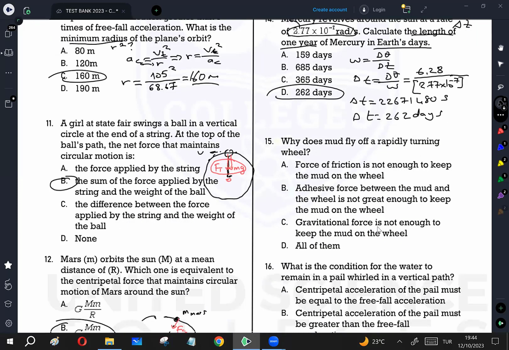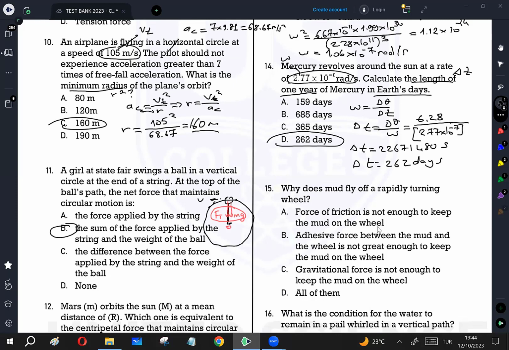So question number 15, why does the mud fly off a rapidly turning wheel? First, why does mud stay on the surface of the wheel when it is not rapidly turning? Some force must be keeping it on the circular path and it makes it stick on the surface of the wheel. That force is the adhesive force, which is between the mud and the wheel. If this force, which is the centripetal force, is not big enough, in this case, the mud will follow not a circular path but a straight line path, and will leave the rapidly turning wheel. So B is the correct answer.